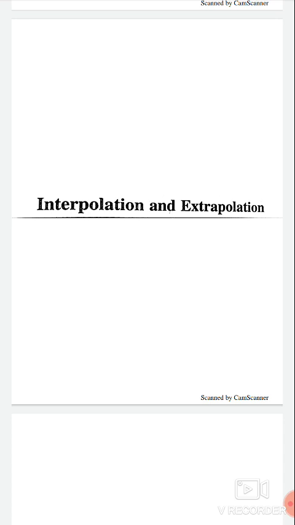The process of calculation is known as interpolation. And if the population in the year 2018 or 2021 is to be estimated, the process of calculation is known as extrapolation.